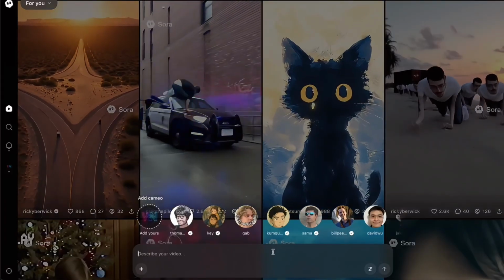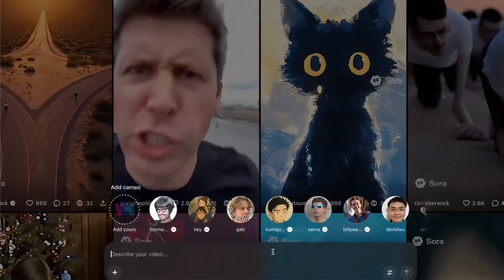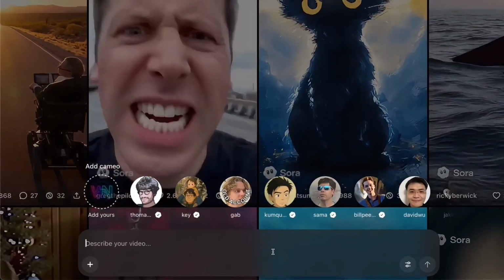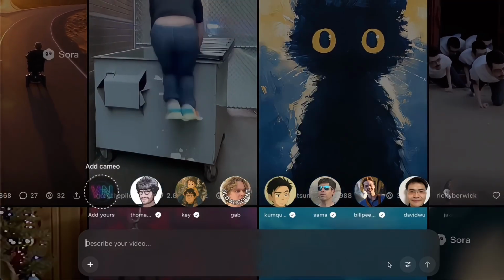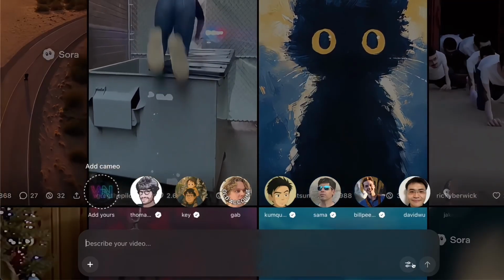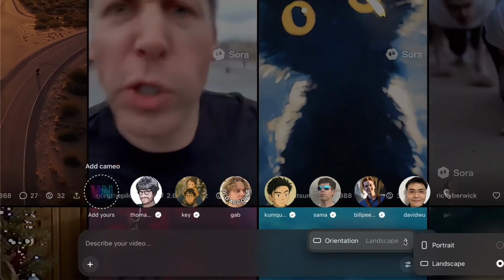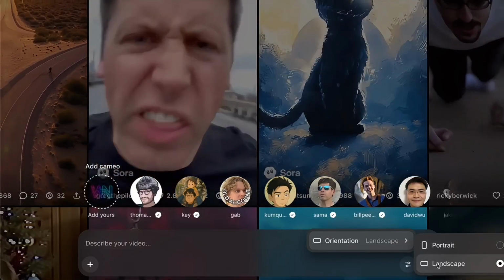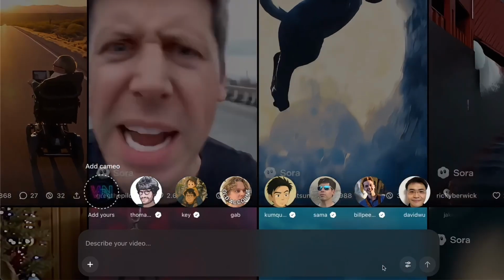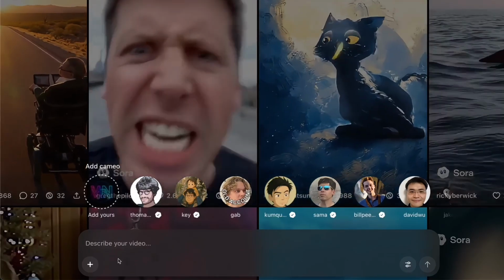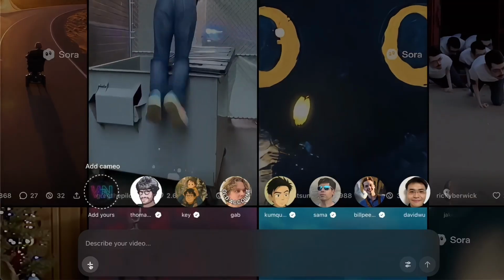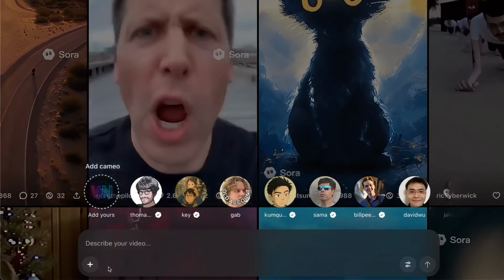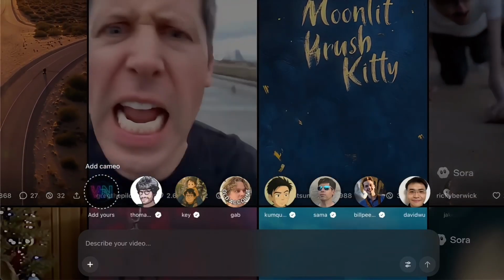So here's what the interface looks like. Don't worry, I'll go over how to get access at the end of the video. Right here's where you type your prompt. Just describe whatever you want to generate. For settings, you can currently choose between portrait or landscape format, and the default duration for each video is 10 seconds. You can also upload reference images right here to guide your generation. I'll show you that in a later test. So, let's start testing this out right now.